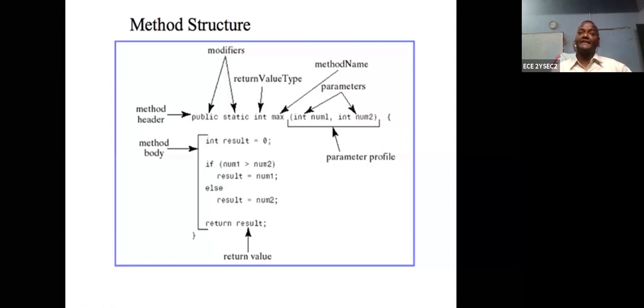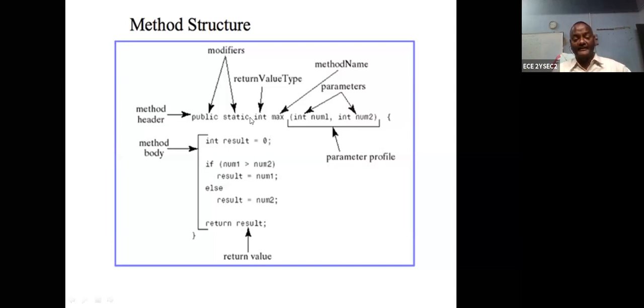It is not mandatory that the parameters are of the same type. So both are integer, both are float? No. You can use any data type for a parameter. You should mention the data type, whether integer number one, double number two, or comma, string name. You can put anything. This is the body part.